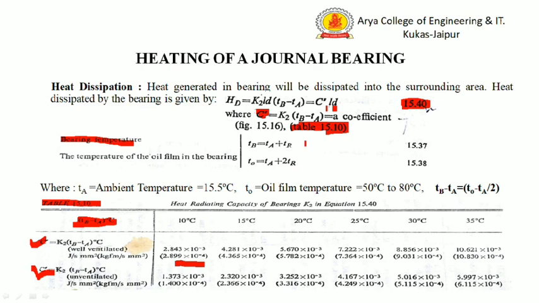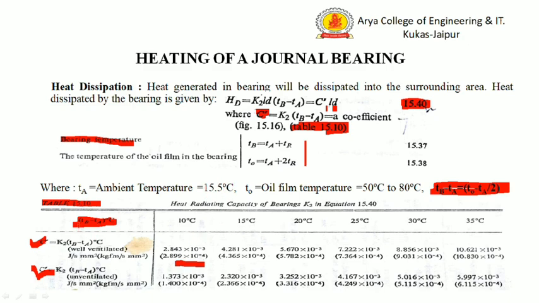So, from these two equations, we can calculate the TB minus TA. TB minus TA from this equation is equal to TR, and TR from this equation is equal to TO minus TA divided by 2. So we get that TB minus TA is equal to (TO minus TA) divided by 2, where TO is the operating temperature and TA is the ambient temperature, 15.5 degree centigrade.